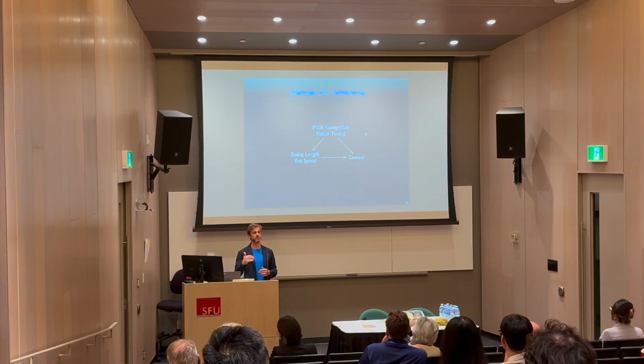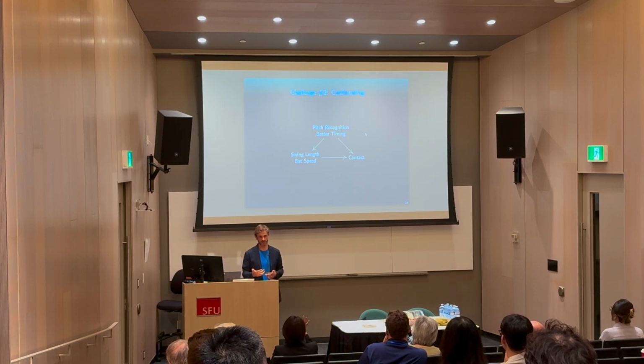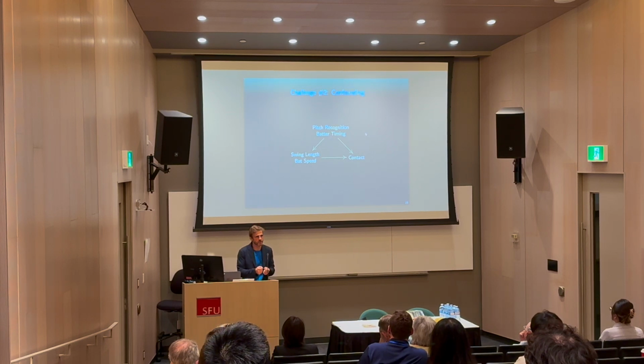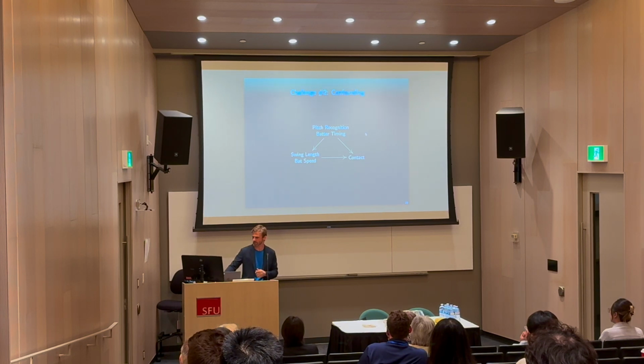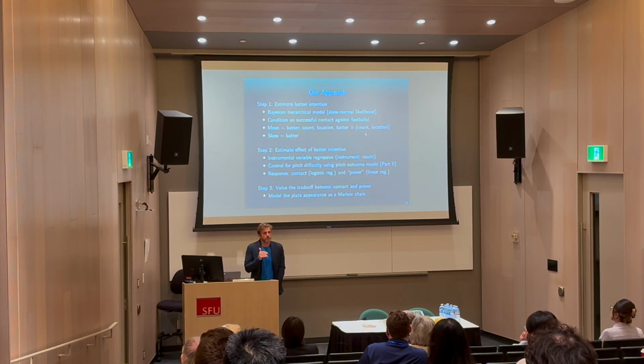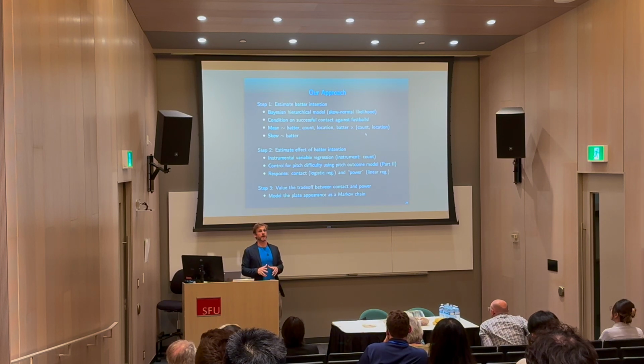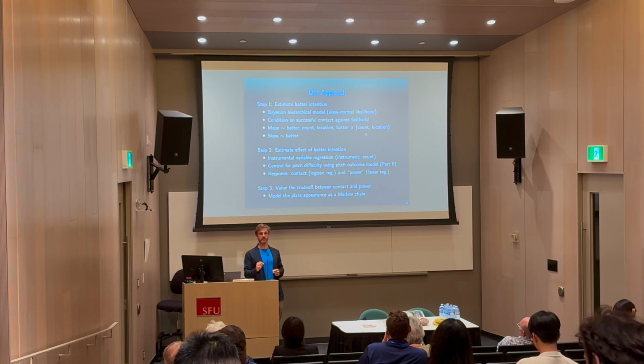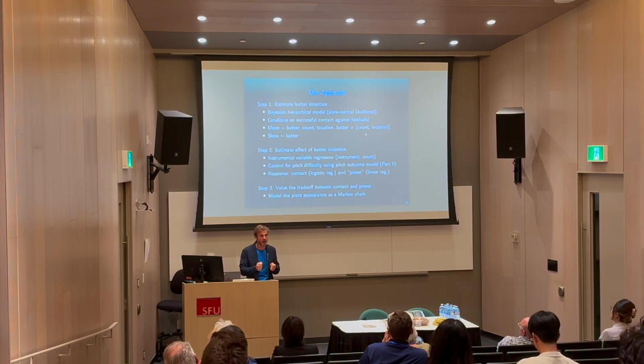That's going to result in the bat slowing down, and because they guessed wrong on the pitch, they're also more likely to miss the pitch. And so you've got these confounders. There must be some effect of swing length and bat speed, but it's confounded by this factor. So the approach that we took here is to estimate the batter intention. And the way that we did this was by filtering on well-contacted balls that are fastballs. So we're saying when the batter is successful, what does their bat speed and swing length look like?